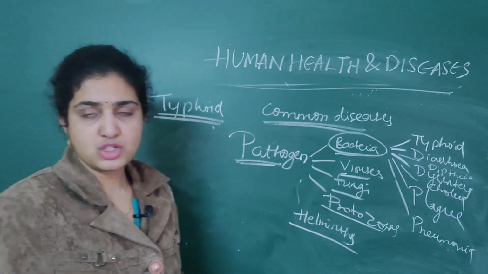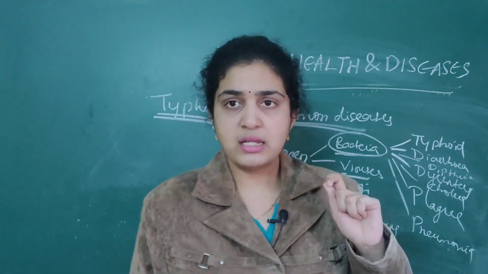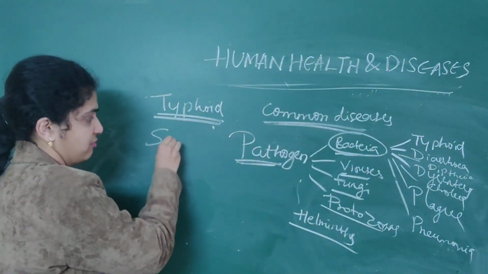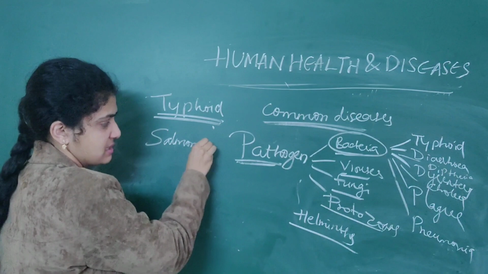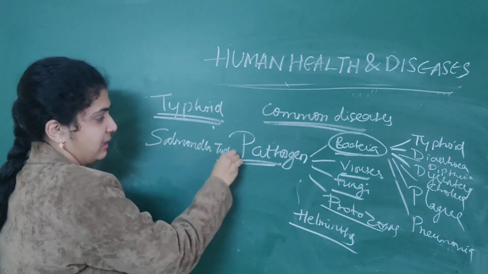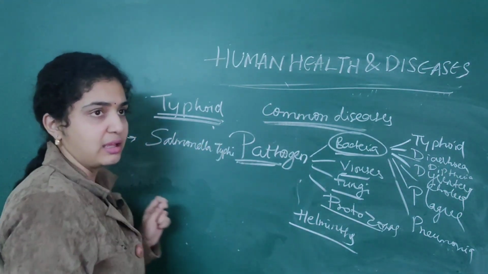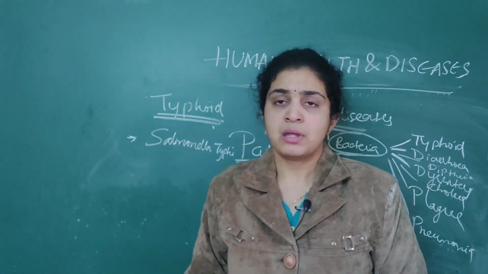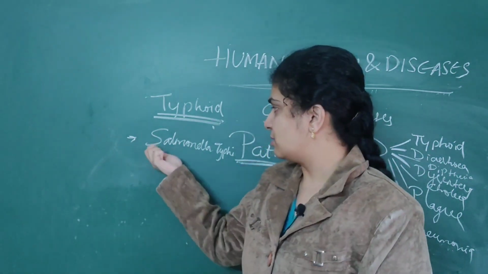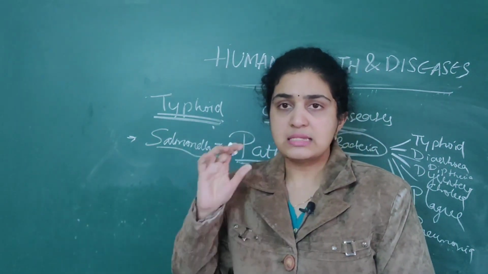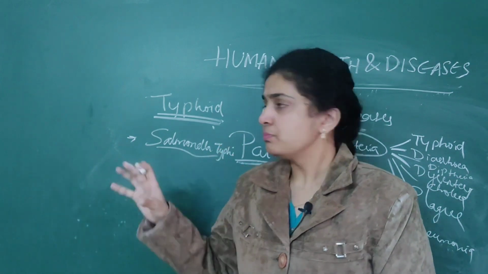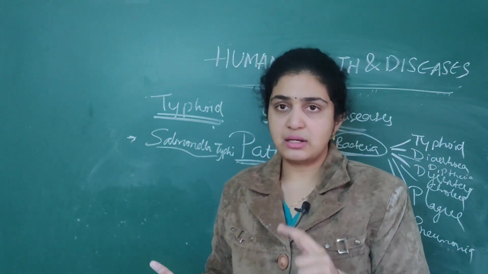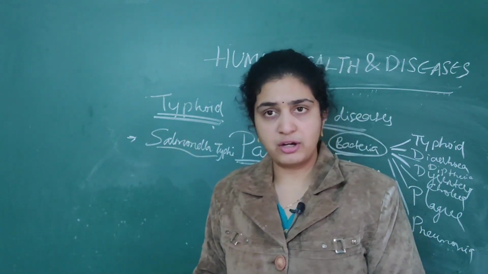In the typhoid chapter, typhoid is usually spread by a bacterium called Salmonella typhi. An important NEET question. By name only we can understand Salmonella typhi. Sometimes they change the scientific name and give different examples, but remember, Salmonella is a bacterium which causes typhoid. So you can easily remember that Salmonella typhi causes typhoid fever.